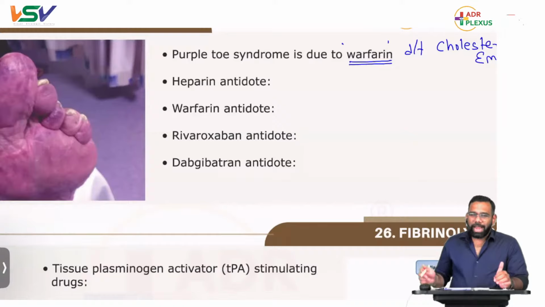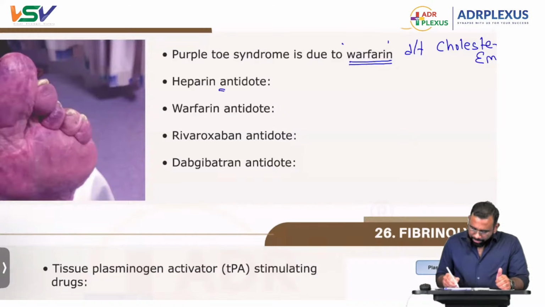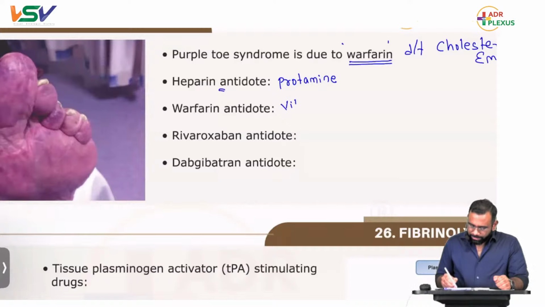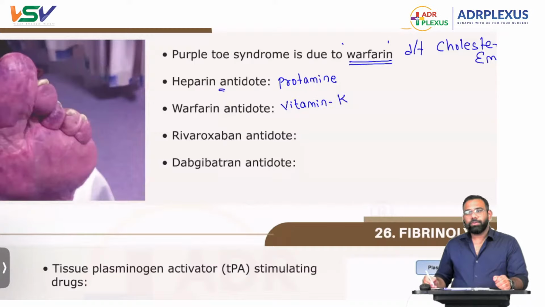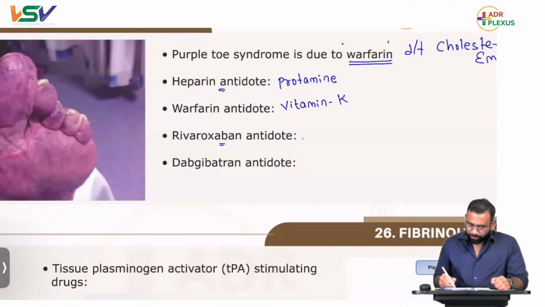Next, very important antidotes. Heparin antidote is protamine sulfate, and warfarin antidote is vitamin K. Next, rivaroxaban antidote is andexanet alfa.